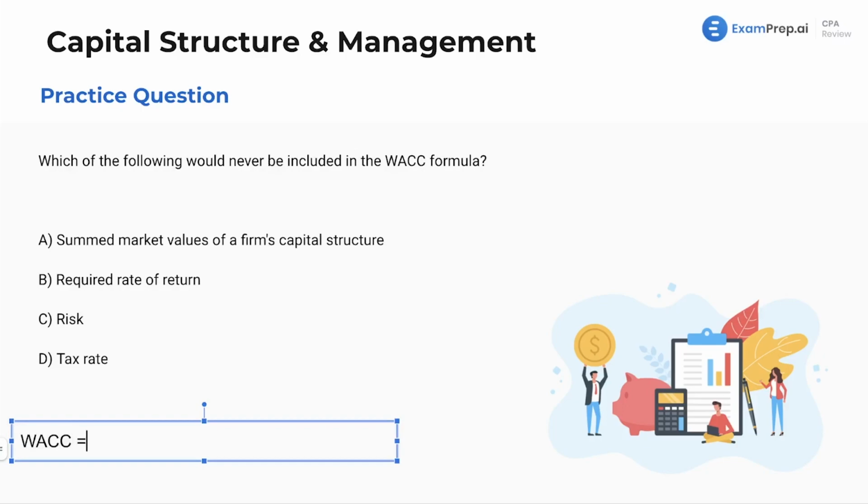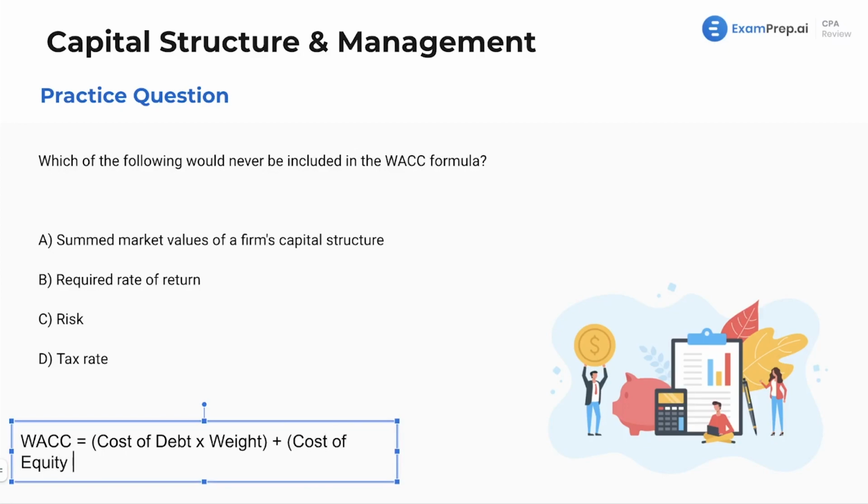So WACC equals cost of debt times its weight, plus cost of equity times its weight, plus, not all the time, but sometimes, cost of preferred stock times its weight. This is a formula you should definitely be familiar with. If you don't know it, make it a priority to familiarize yourself with it.